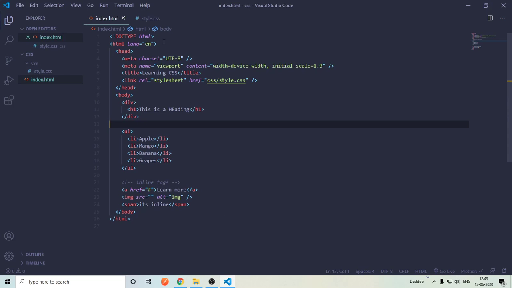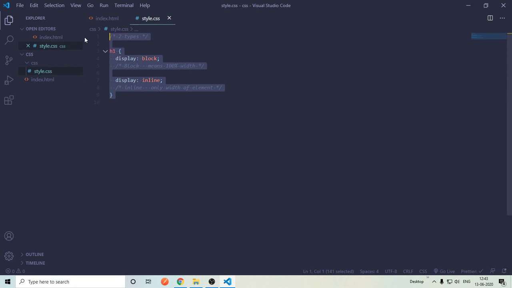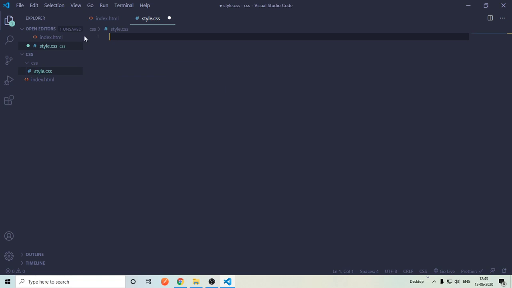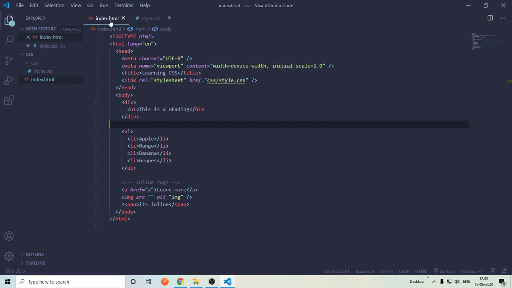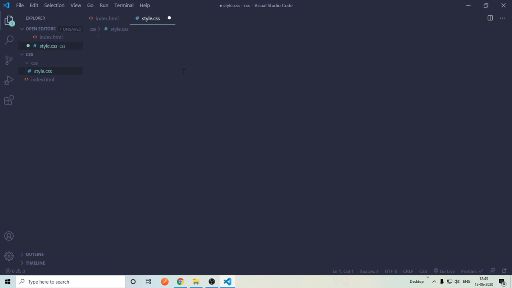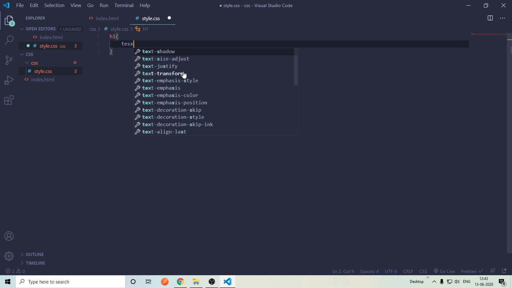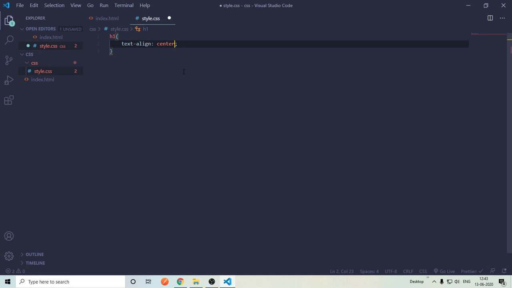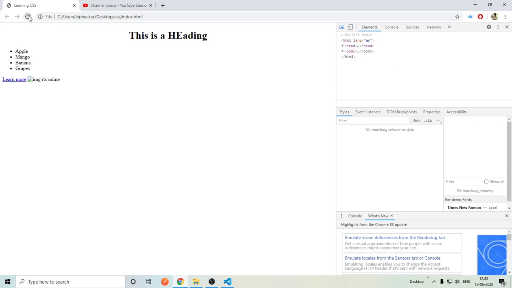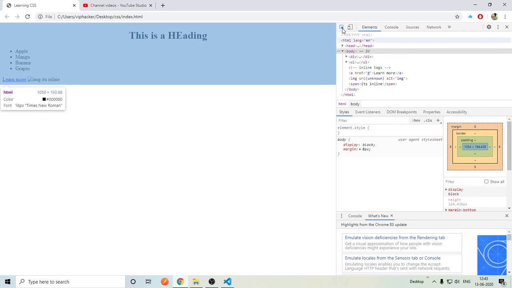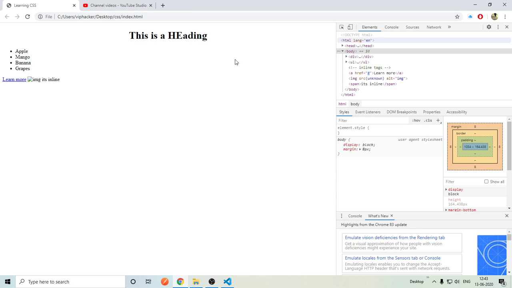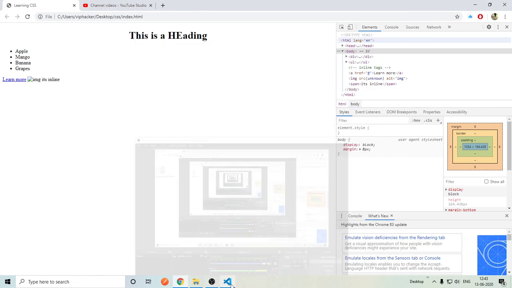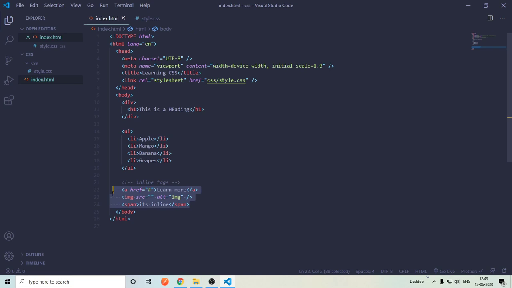And one more thing, display block elements have special properties. Let me show you how. If I select the h1 tag here using a tag selector and say text-align center, save it, go and refresh it, the heading is in the center.